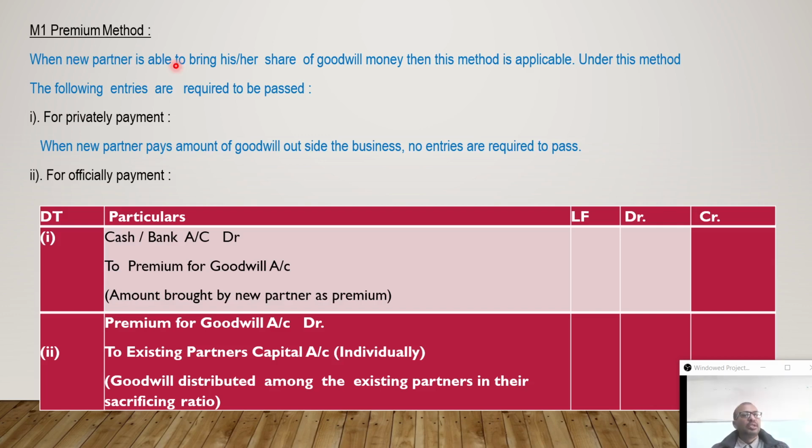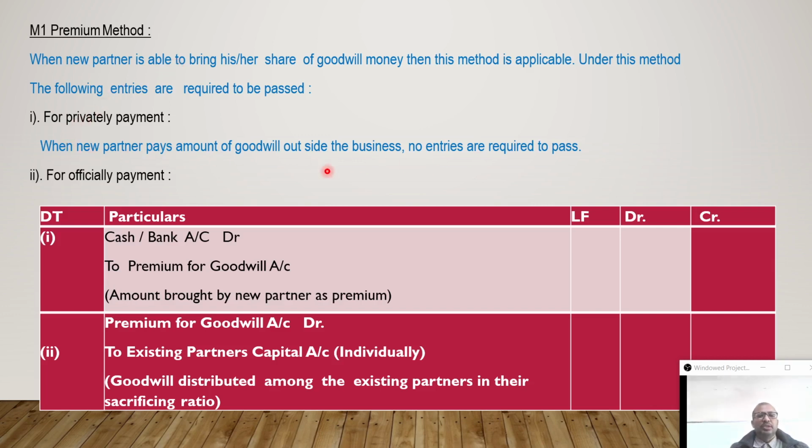Under that method there are journal entries, but sometimes it may happen that the incoming partner brings his or her share of goodwill money and pays to the sacrificing partners unofficially, that is a private payment, not official. Outside the business, the payment is made. So that time, generally no entry is required.